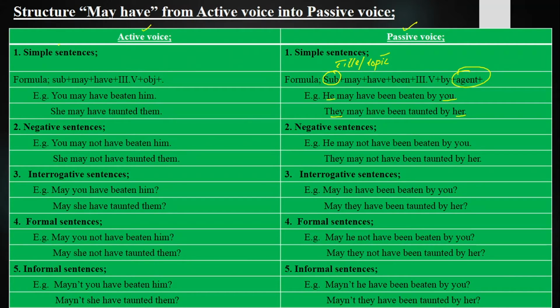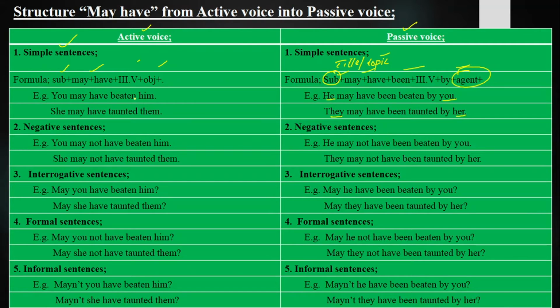So let's begin with simple sentences. What are simple sentences? Those sentences which make a simple statement are called simple sentences. Formula for that is subject may have plus third form, object and full stop. In passive voice, formula is subject may have been plus third form, by agent and full stop.